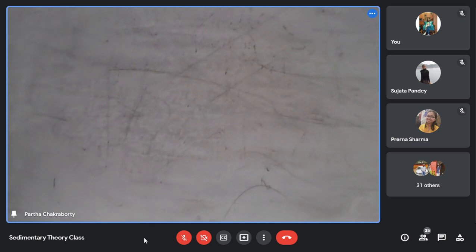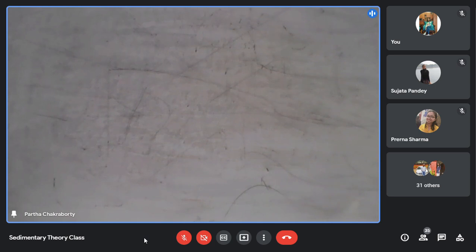Phosphorite. Okay, one thing I just forgot to mention in evaporite. That is the gypsum anhydrite anomaly. The gypsum anhydrite anomaly. What is that?